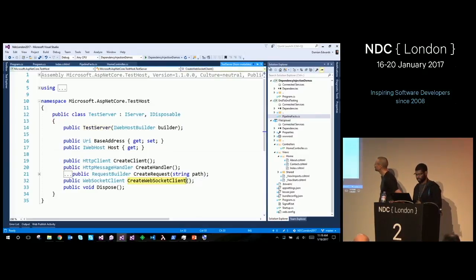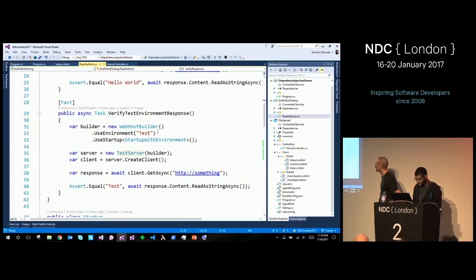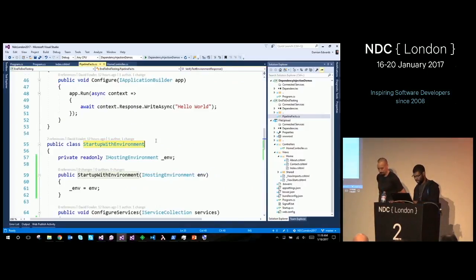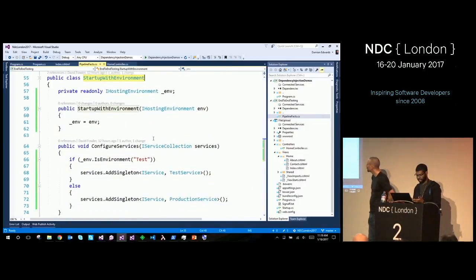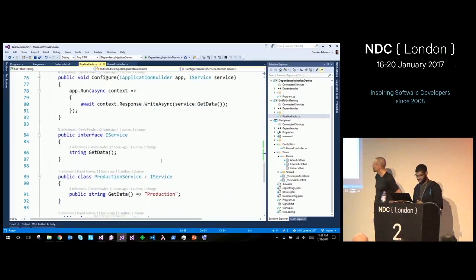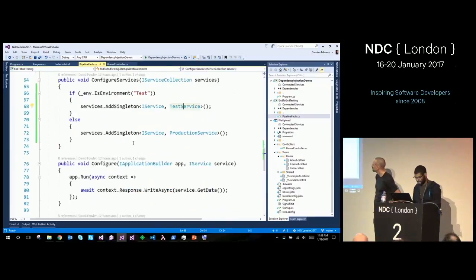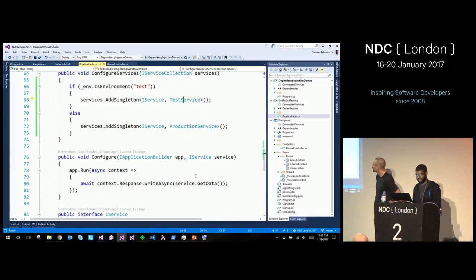Cool. That's awesome. Here's an example of making an environment test-specific. So in your application, I can say, I want to run test-specific code. And I can write code that says, if I'm in environment test, do something like this versus my prod service. And all the service does is it has a string test reproduction based on what host you're running in. So the test just says, I'm going to response.write the service.getData. So I added a service here, got it in the config method, and called getData to respond.